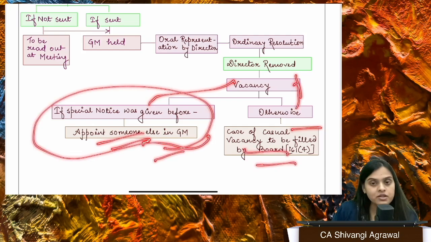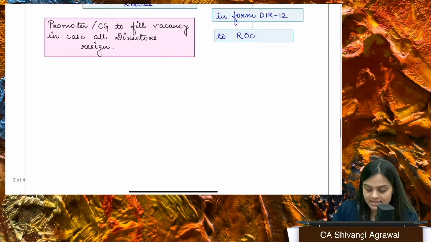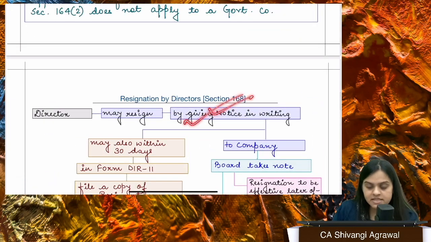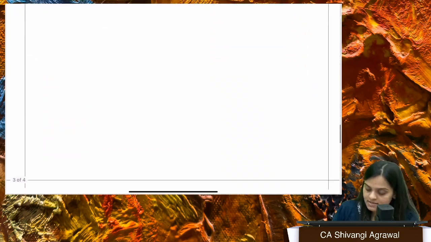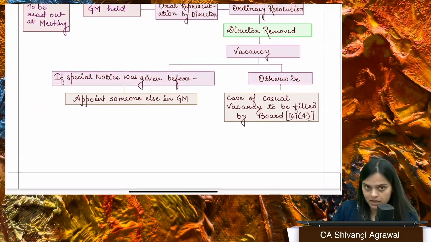If no, then it will be treated as casual vacancy, as in this case also. The resignation of directors is also as good as a casual vacancy, and casual vacancy is filled by the board. Okay, so if a director resigns, then the board appoints in place of that particular director. Right? What are we going to pay to the director, ma'am?